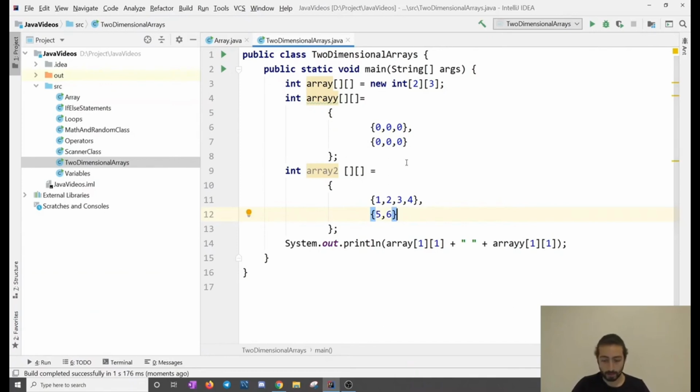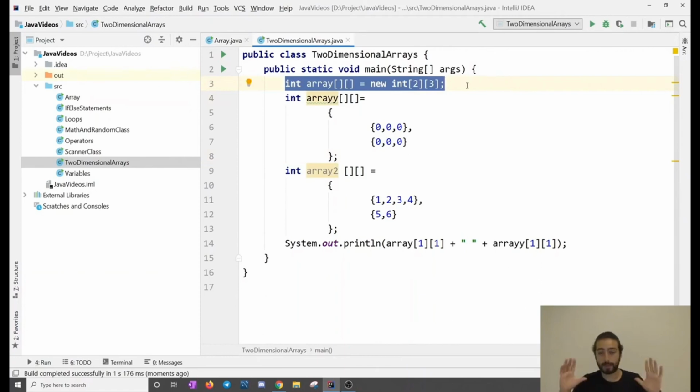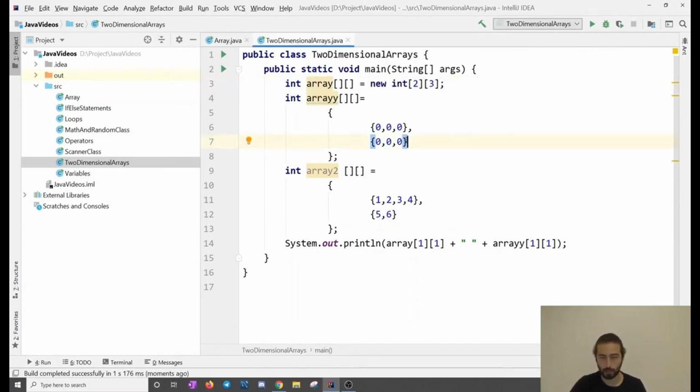So there are two ways of declaring it, as we saw in the arrays. This is one way to declare it, and this is another way to declare it. If you do it this way, you just set up a fixed length for arrays, and you don't change it. In here, you also don't change it, but you don't put a fixed value. Let's say you put 3 values here, and then you decide to take one out. Then you would just do this. In here, you have to do this too. If you do this, then this array changes too. So you have to change this too, if they are duplicate.